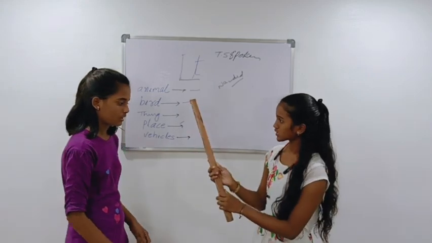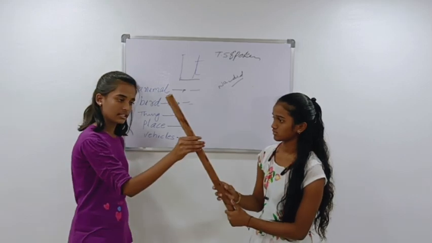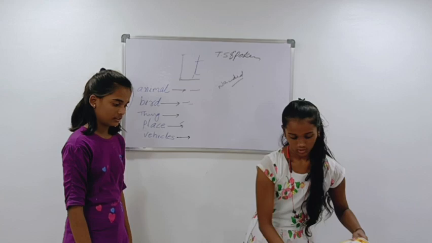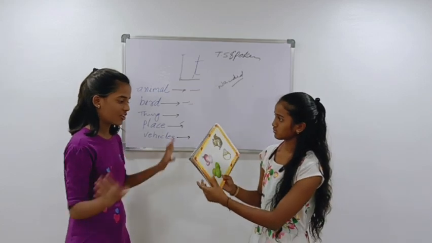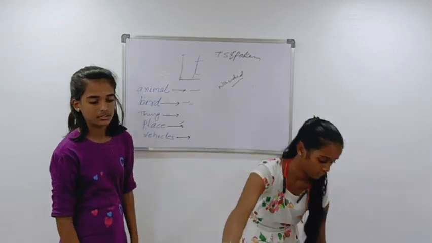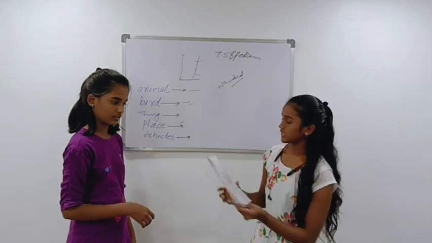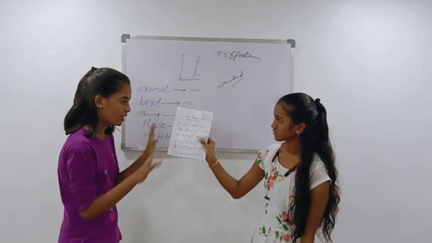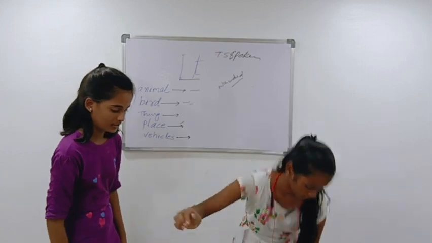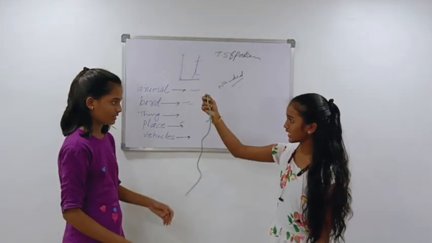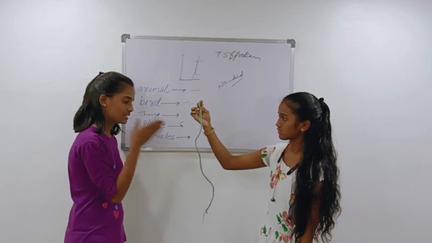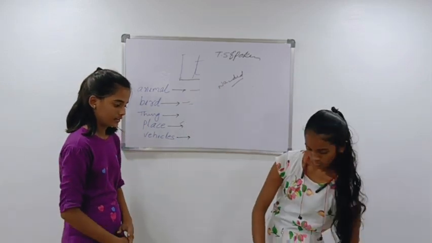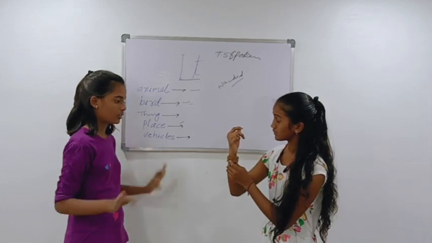Is it compass? No, it is not compass. It is stick. Is it fridge? No, it is not fridge. It is book. Is it rose? No, it is not rose. It is paper. Is it snake? No, it is not snake. It is rope. Is it hand? Is it watch? No, it is not watch.